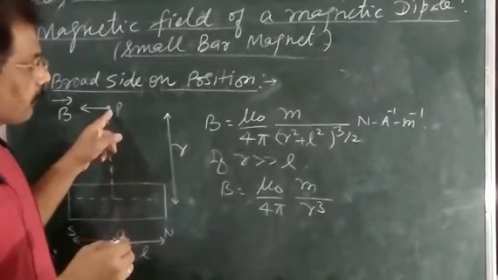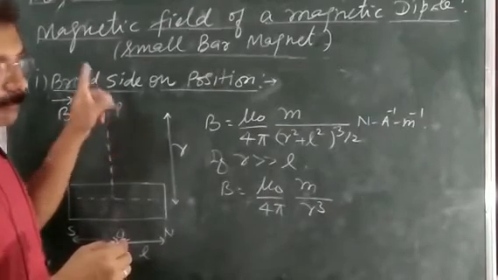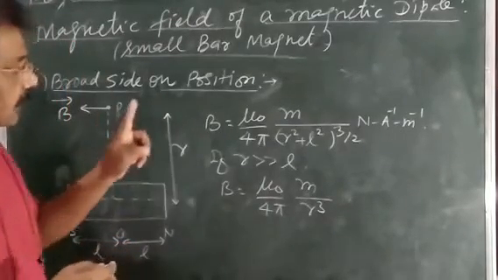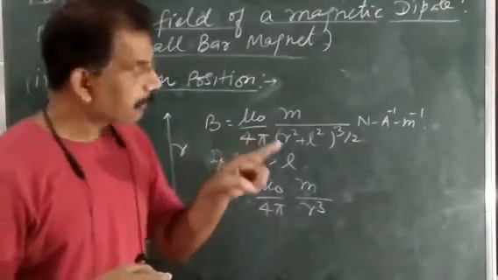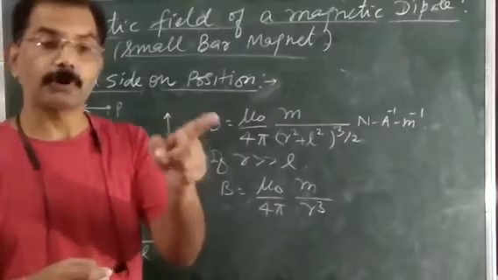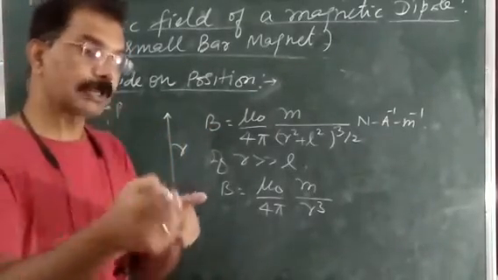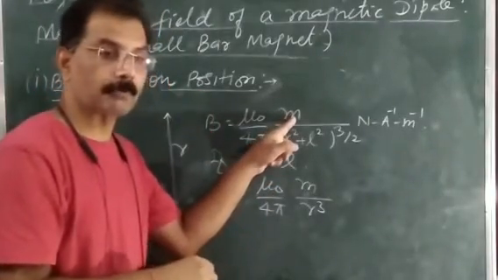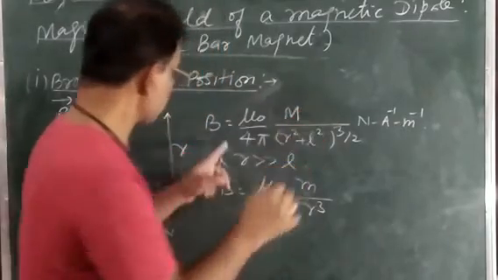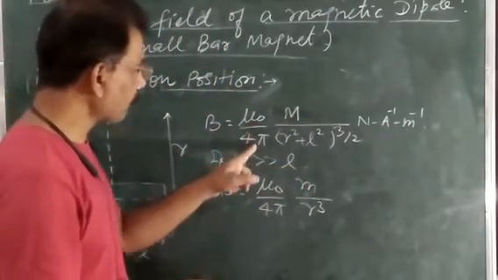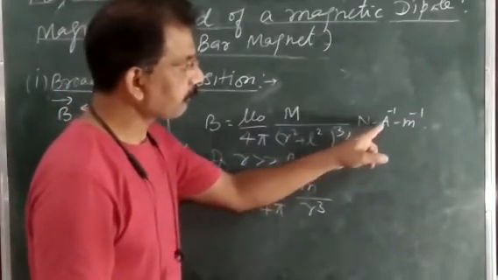And if we compare it with the result of electric field due to an electric dipole at end on position, then remember what we got there: E is equal to 1 upon 4 pi epsilon naught P upon (r square plus L square) whole to the power 3/2. So the work P, the electric dipole moment, did there, what will do the same work here? Magnetic dipole moment. And for that you can write here B is equal to mu naught upon 4 pi m upon (r square plus L square) power 3/2 newton per ampere per meter.